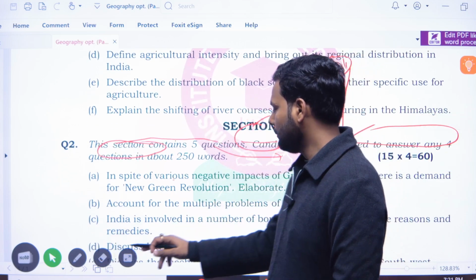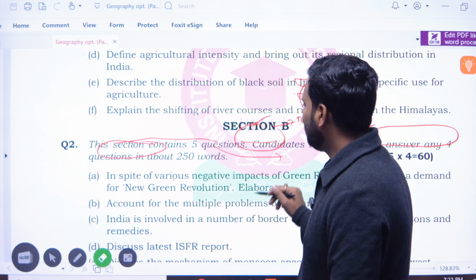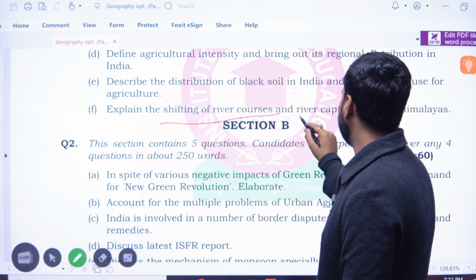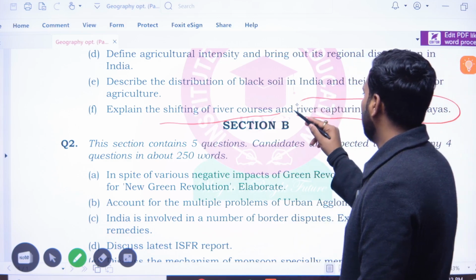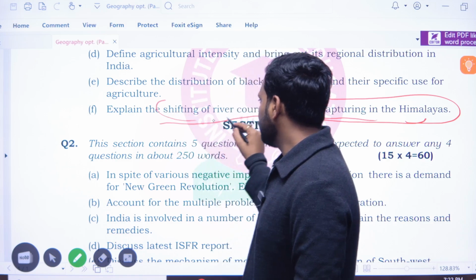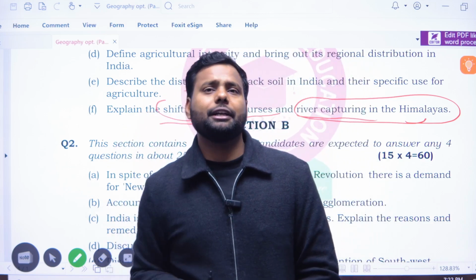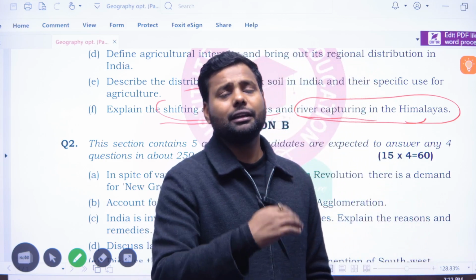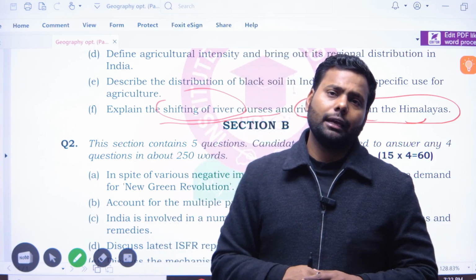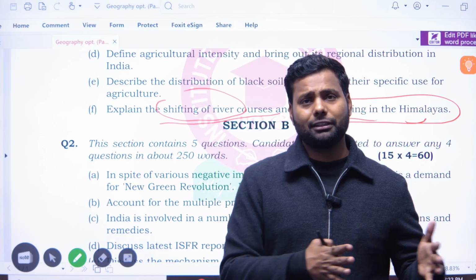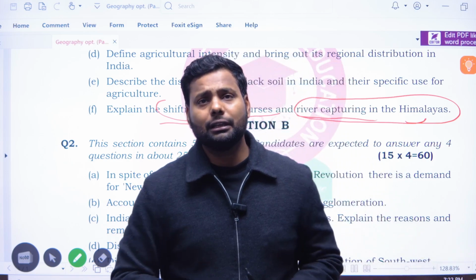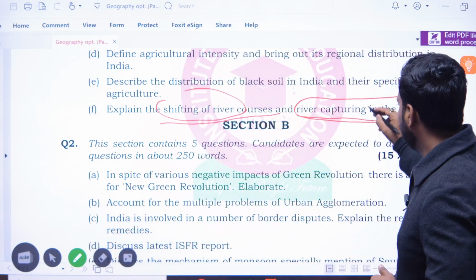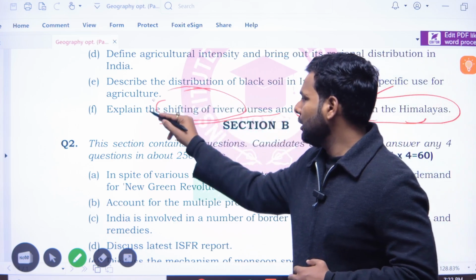Okay, next question: explain the shifting of river courses and river capturing in the Himalayas. We all know that where the slope gradient is more, and suddenly the slope gradient becomes less, there is a shift in river course. The Himalayan rivers have the tendency to shift their course, capturing and overlapping the course of another river. So you have to simply write about the shifting of rivers.